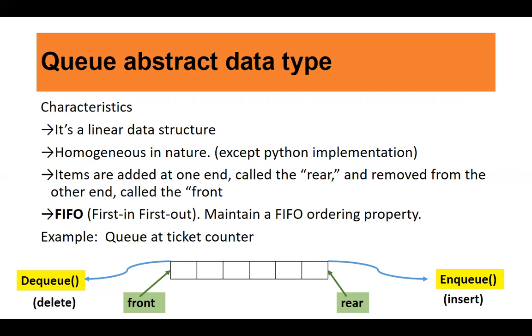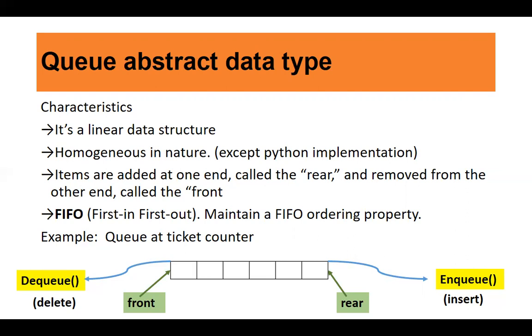It's a linear data structure, same as stack. The second characteristic of stack and queue is again the same: both are homogeneous in nature. The difference is that in case of stack, we had only one pointer, top. All the push and pop operations were carried out using a single end, top. But in case of queue, you have two ends. Items are added at one end, we call it rear, and removed from the other end, and we call that end front.